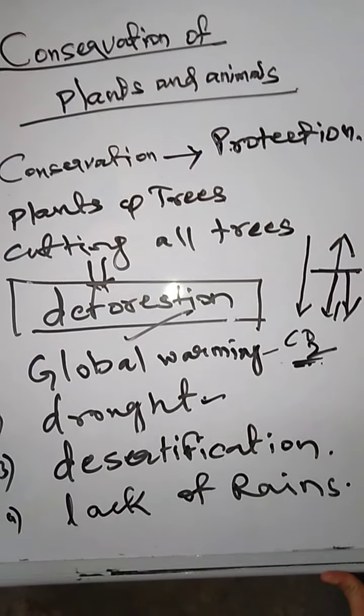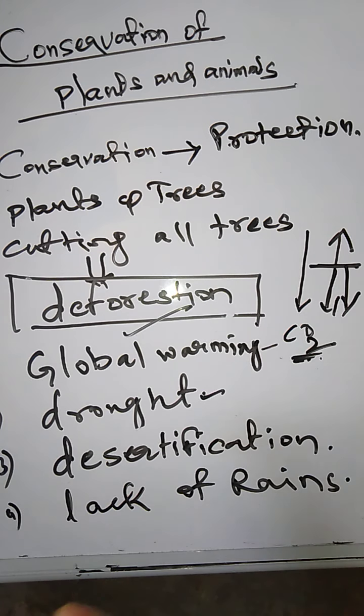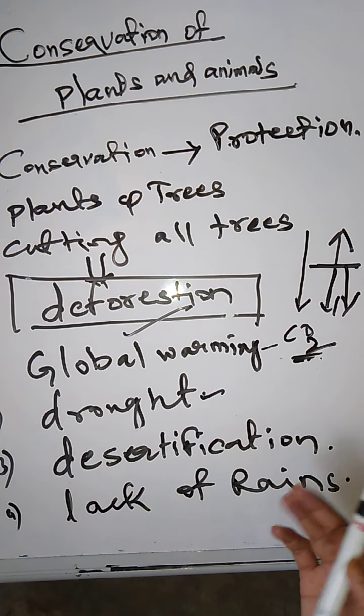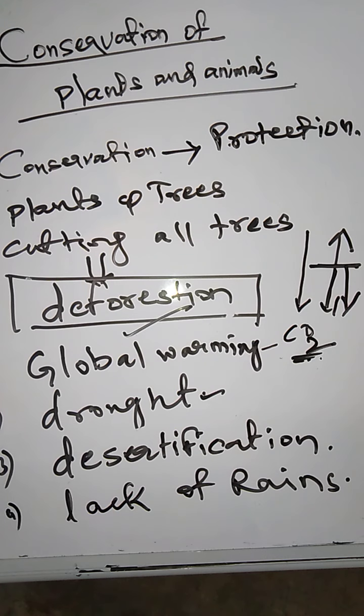Next, desertification. When drought comes, slowly the total forest land and cultivated land convert into desert. Okay, do you know desert? Like the Sahara. So slowly, it converts into desert. And with lack of rains, as the water cycle is disturbed, the rain becomes less and less. Due to that, the desertification phenomenon slowly takes place.